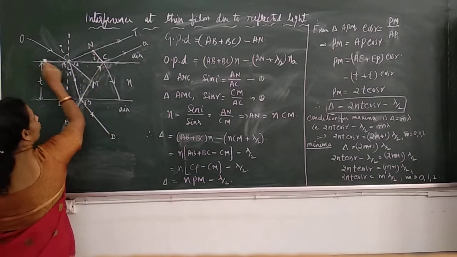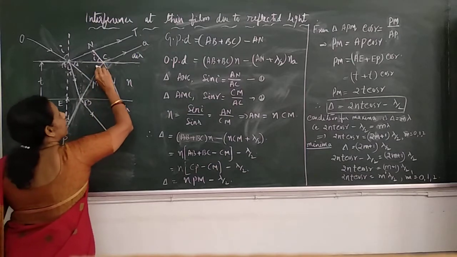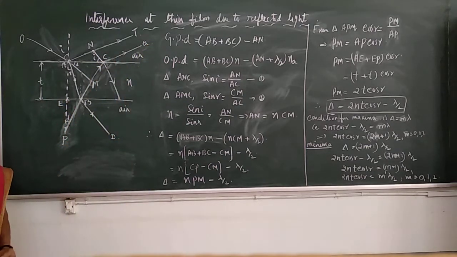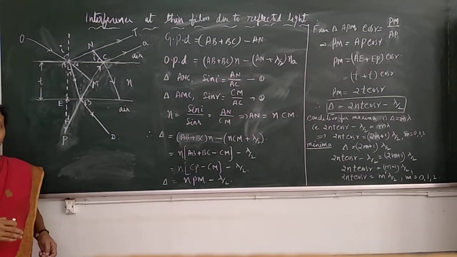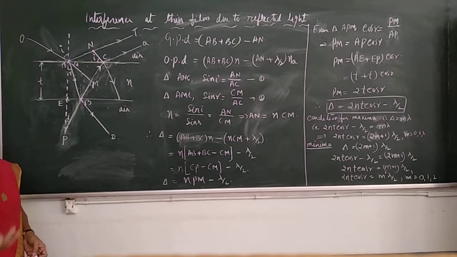Again this ray BC falls on the upper surface at this point. So here again there is partial reflection and partial refraction. This is how the incident ray in the thin film undergoes multiple reflections and refractions.